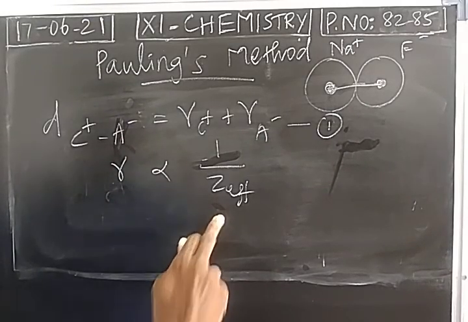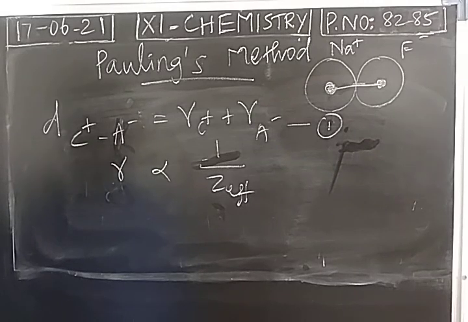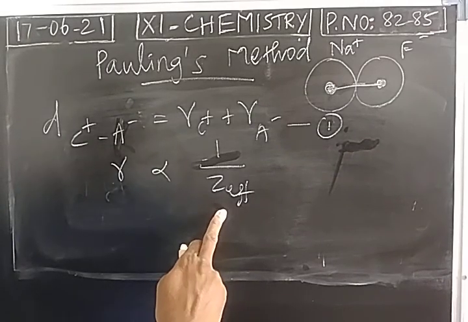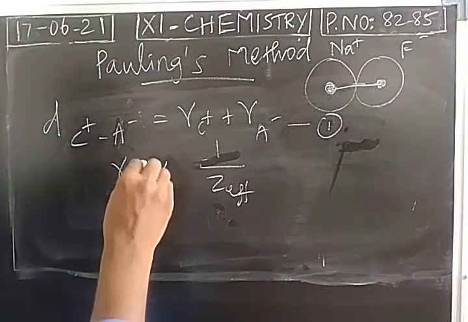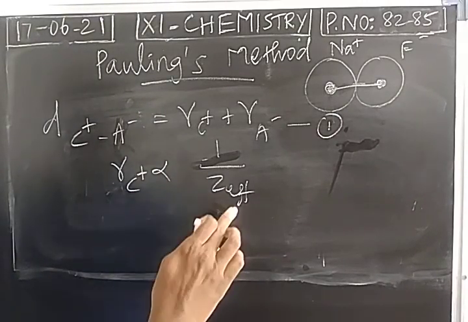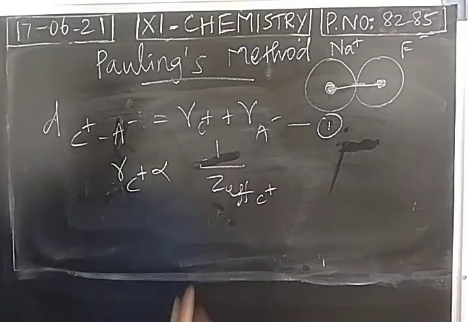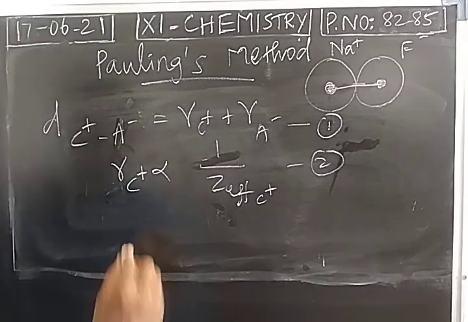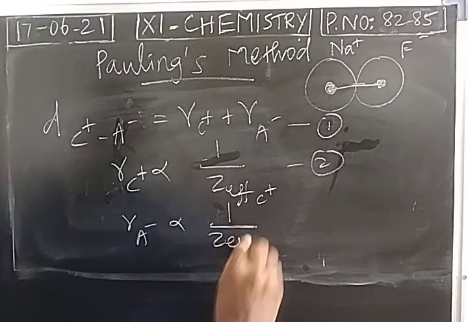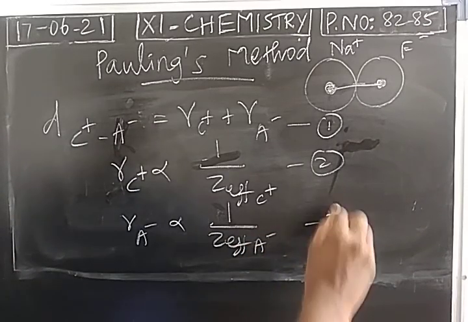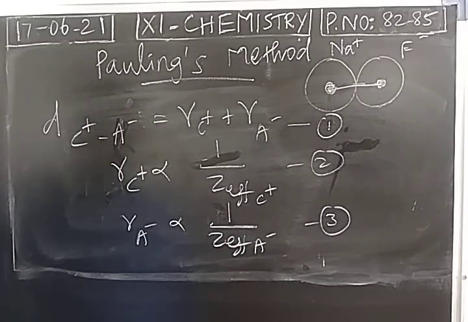At the same time, shielding effect will not be predominant. Electrons are added in the same shell, so the shielding effect will not be predominant. So effective nuclear charge increases. Lithium to beryllium, beryllium to boron, boron to carbon, like that. Size decreases, effective nuclear charge increases. So these two factors are inversely proportional to each other. You take a cation, its radius is inversely proportional to the effective nuclear charge of cation. You take it as equation 2. Then radius of anion is inversely proportional to the effective nuclear charge of anion. You take it as equation 3. So divide equations 2 by 3.